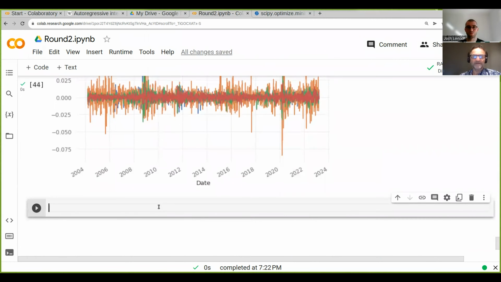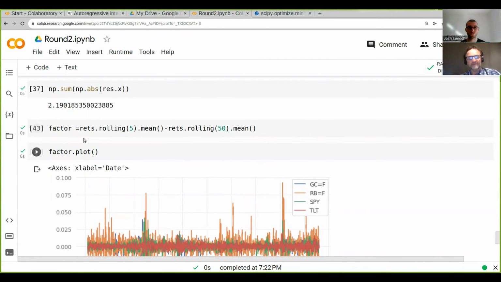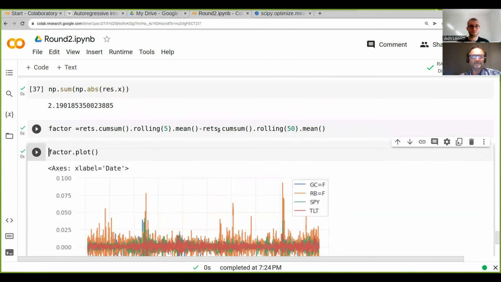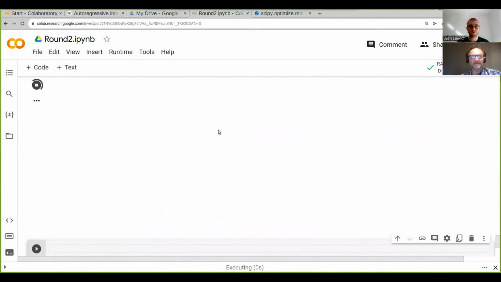So just to remind you again, when we have a moving average. Oh, in fact, I made a mistake here because what we're actually doing here is we do reds dot rolling, but what we actually want to do is we want to do a moving average between the prices. But what we have here is, in fact, the returns. So what we need to do is we need to take the cumulative sum. So we're basically coming back to the prices and then do this. So that will look a little bit different.